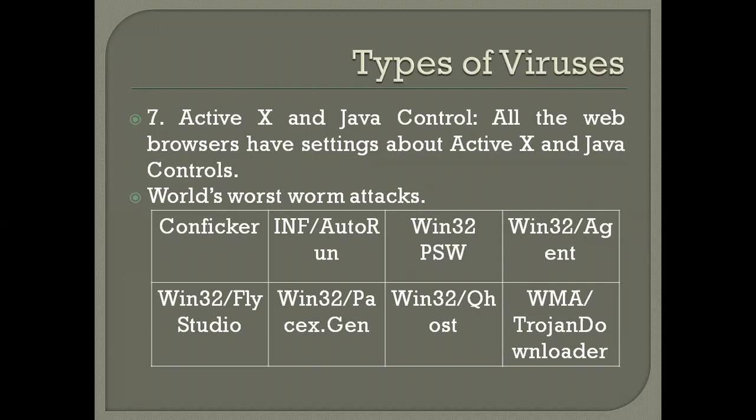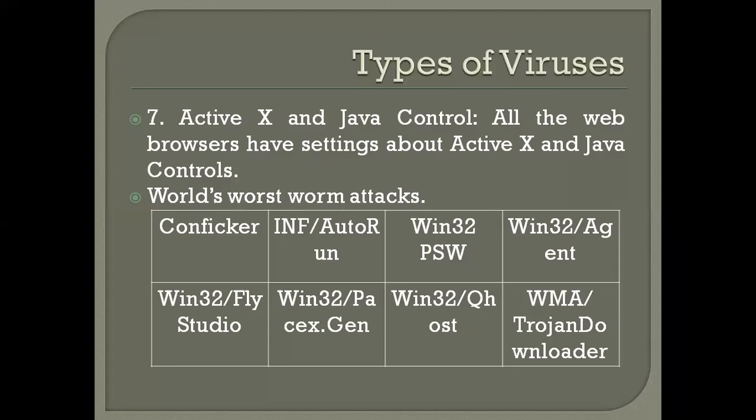The world's worst worm attacks are these; the names are something different. We do not need to write them in the exam. We just need to know the purpose of them. Conficker, Win32 and Fly Studio and Info Auto Run, Win32 and PSW.gen, which files are affected, that one.